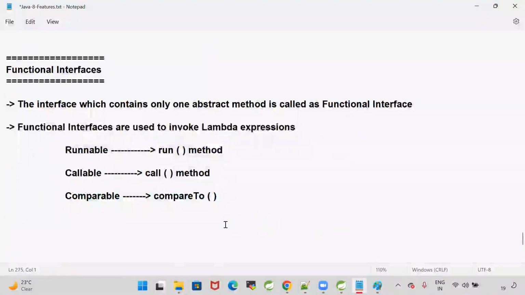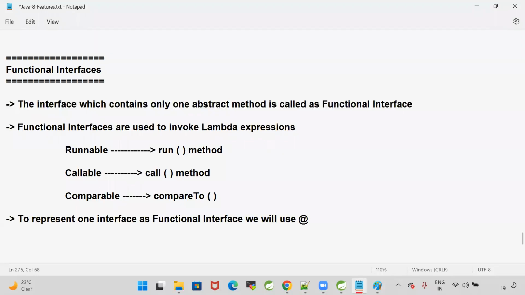To represent an interface as a functional interface, we use one annotation called @FunctionalInterface. The @FunctionalInterface annotation verifies whether our interface is really a functional interface or not, that is, whether our interface really has only one abstract method or not. That will be verified by @FunctionalInterface.